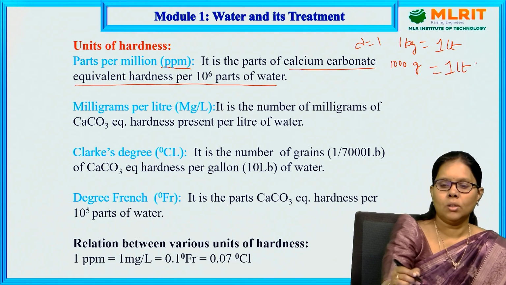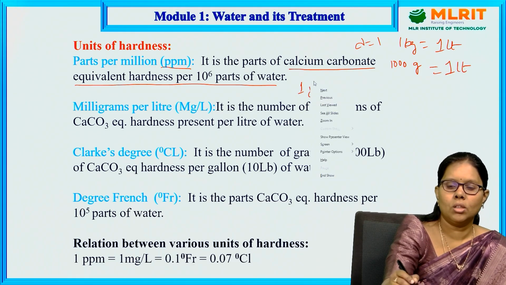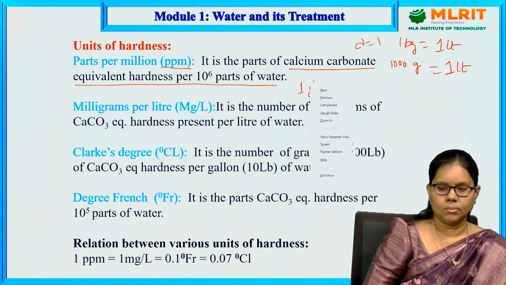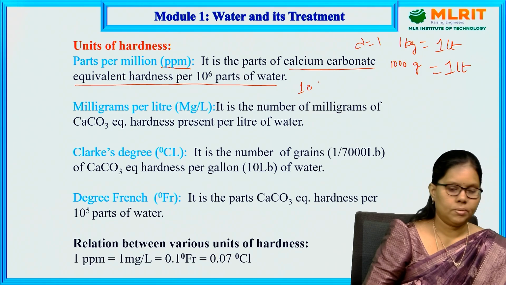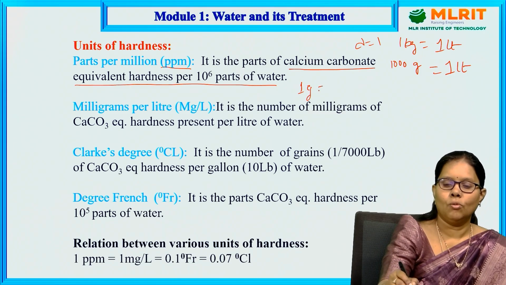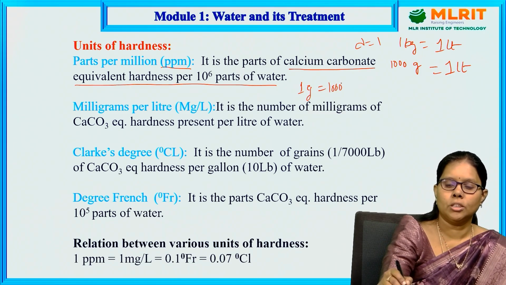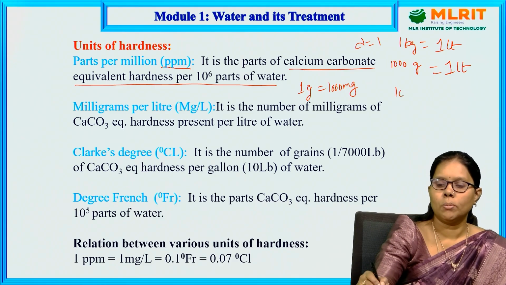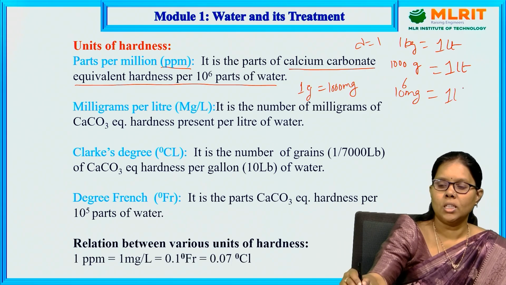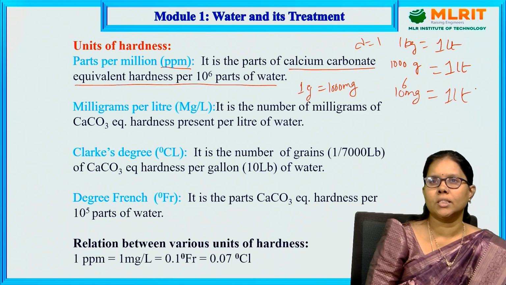We know that 1 gram is equal to 1000 mg. So, 1000 grams is equal to 10 to the power of 6 mg. So, 1 liter of water is nothing but 10 to the power of 6 parts.